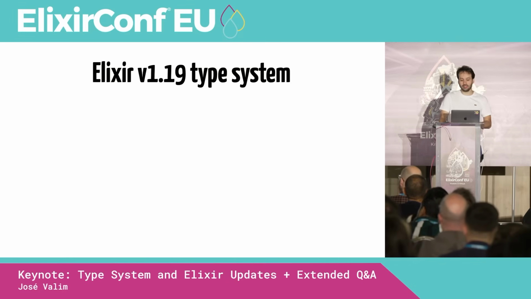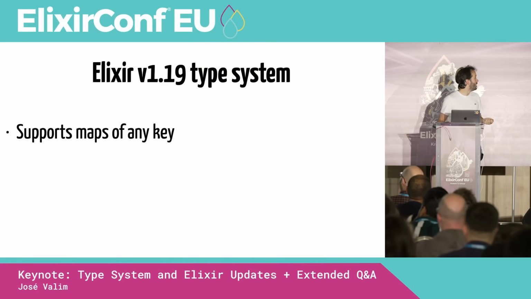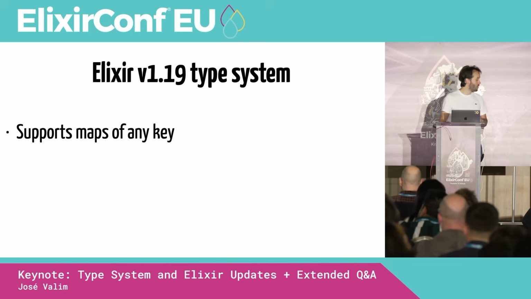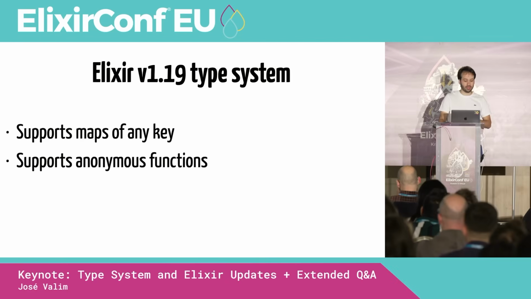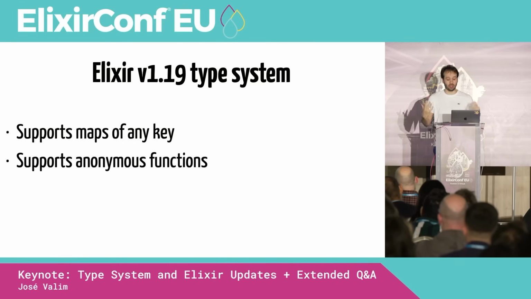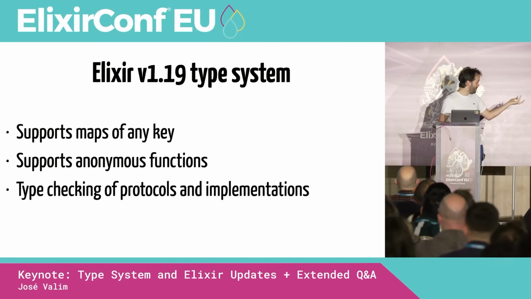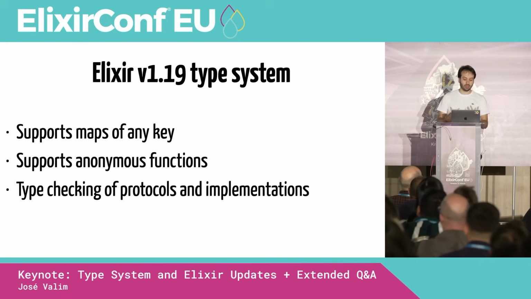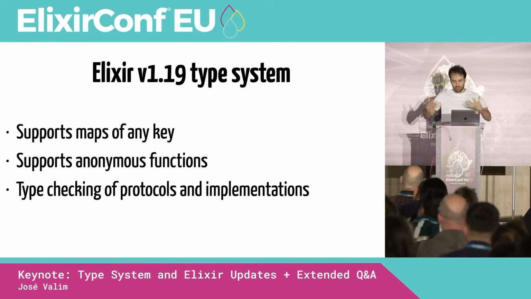And in Elixir 1.19, the features that are coming is support of maps of any keys. So I said before, we could only track atom keys in maps, but now there's a pull request from Guillaume, we'll be able to track any key in the map. We also support anonymous functions, so as you pass anonymous functions around, we'll be able to understand what they are doing. And we support type checking of protocols and implementations. I'm going to show some examples soon, but it's very interesting because we are still doing work on the foundation to make sure that the foundation is good so we can continue adding more things on top.